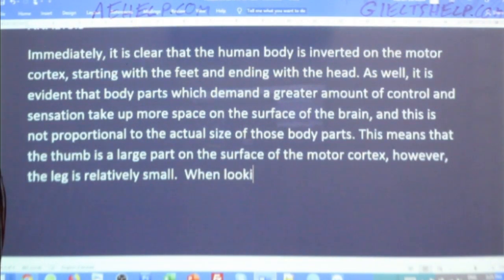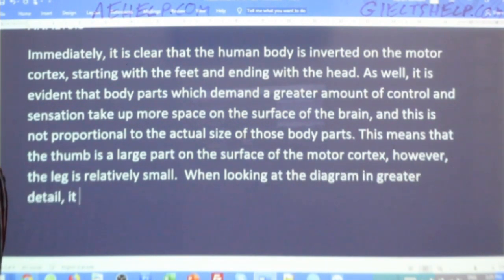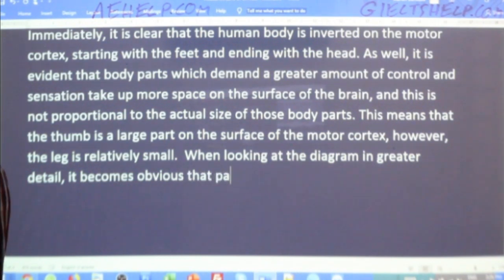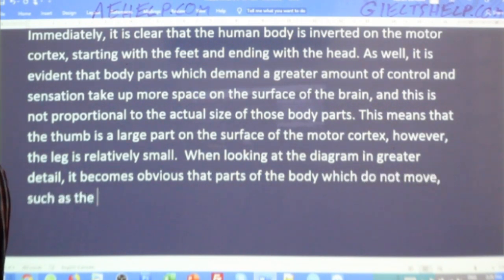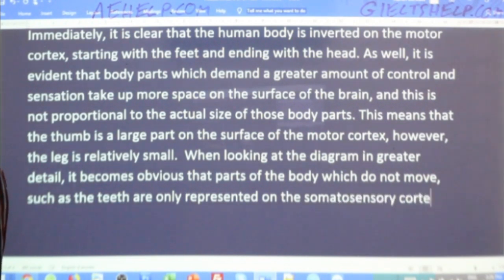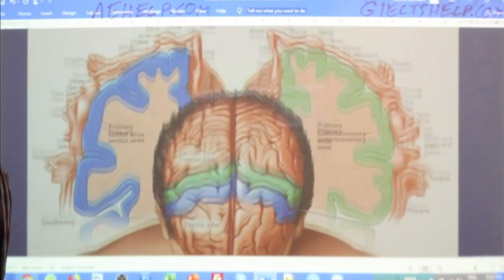So when looking at the diagram in greater detail, it becomes obvious that parts of the body which do not move, such as the teeth, are only represented on the somatosensory cortex and not the motor cortex, or not the motor area.